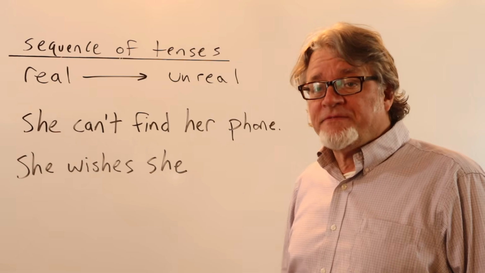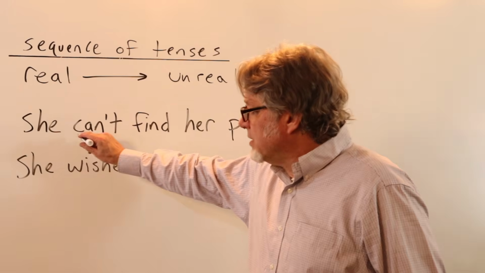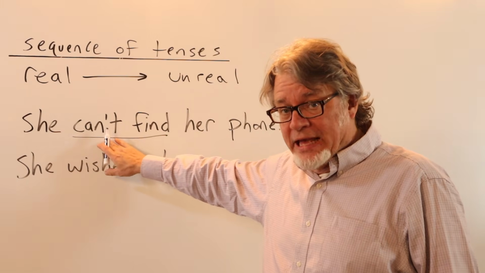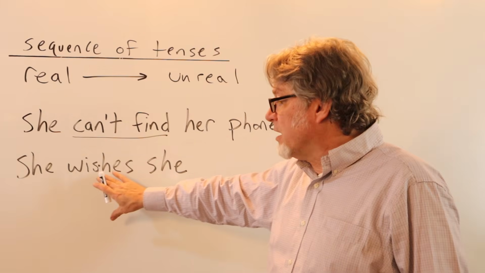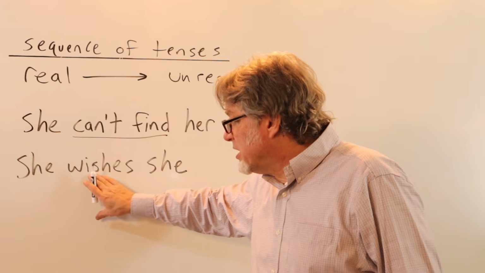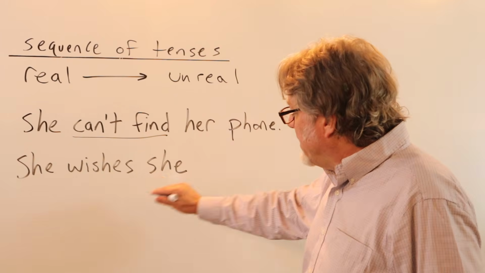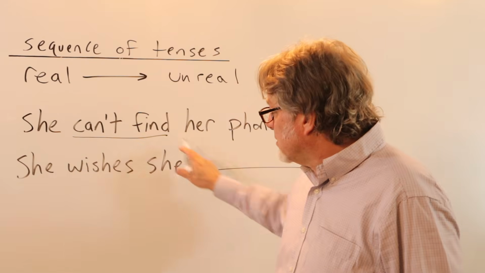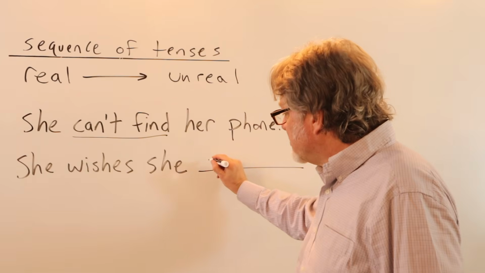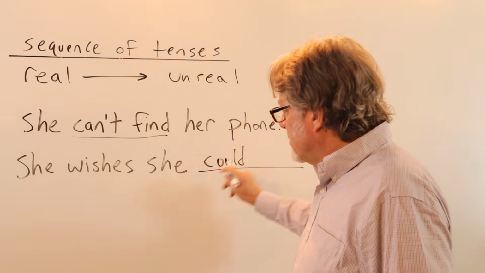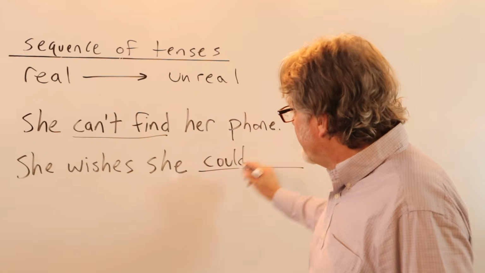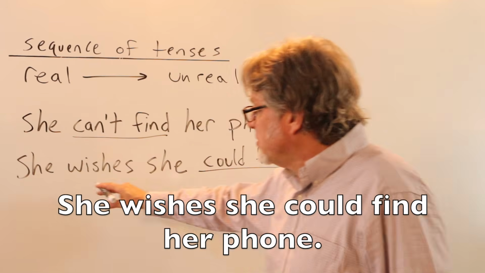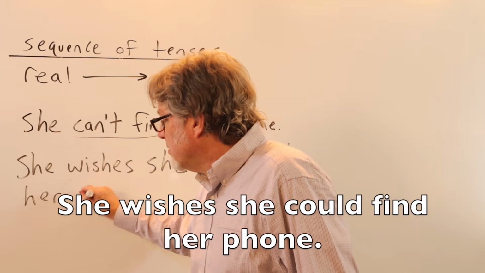She can't find her phone. Here is the present situation using the modal verb can, and it's negative. Here we'll talk about the wish. She wishes she, and then how does this change? Well, the modal verb becomes could, drop the negative, and then the main verb. She wishes she could find her phone.